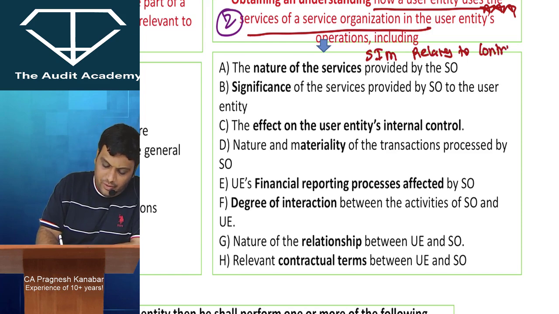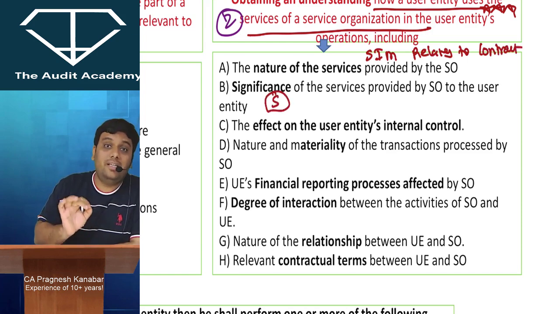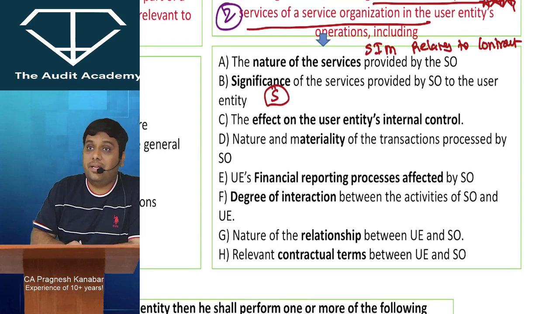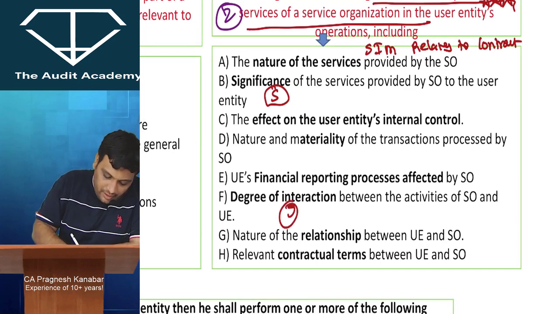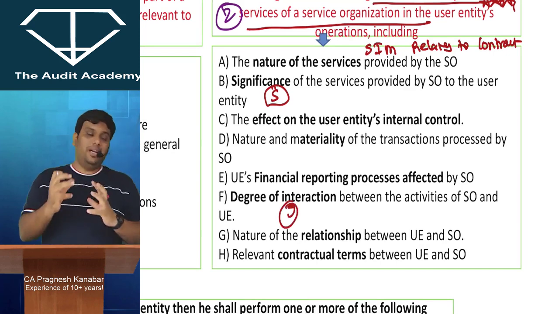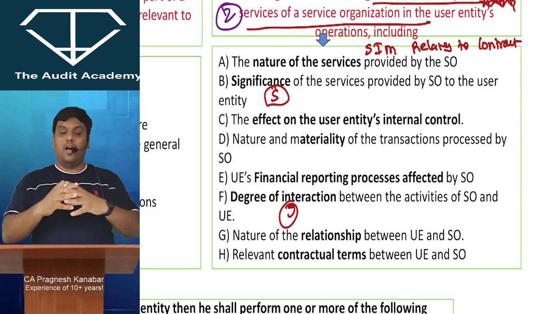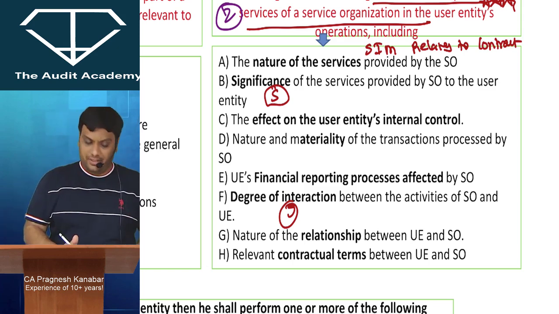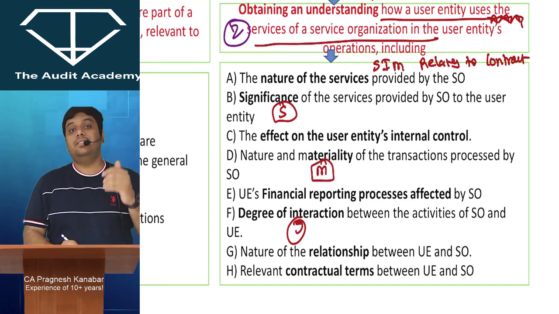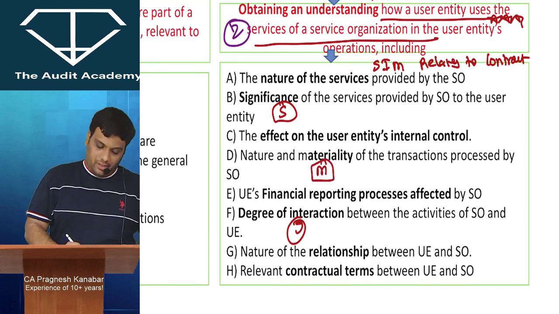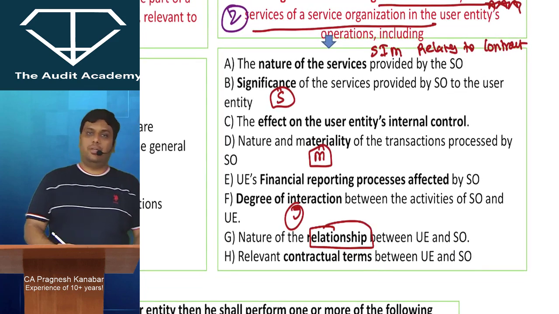SIM relates to contract. S: first of all, you will try to understand the significance of the services which are being provided by the service organization. Then you will try to understand how the user entity and service organization, both of them, are interacting with each other, how both of their departments are connected with each other. Then you will try to obtain an understanding of how material transactions are being processed by the service organization.